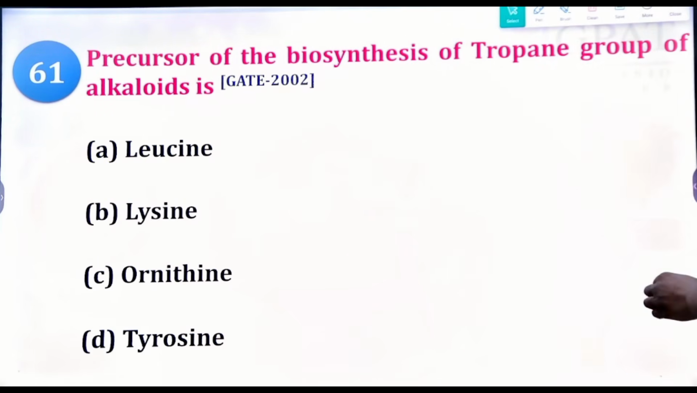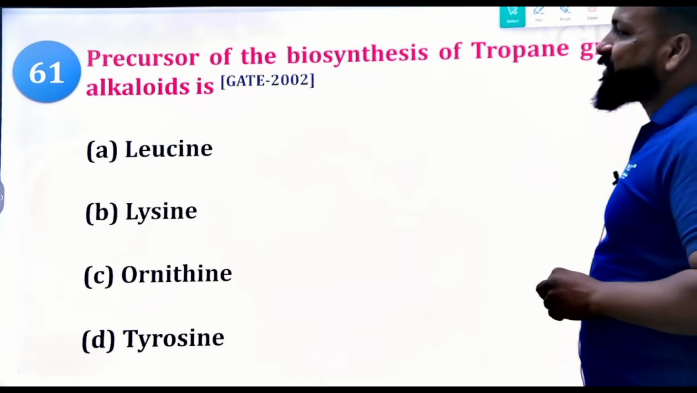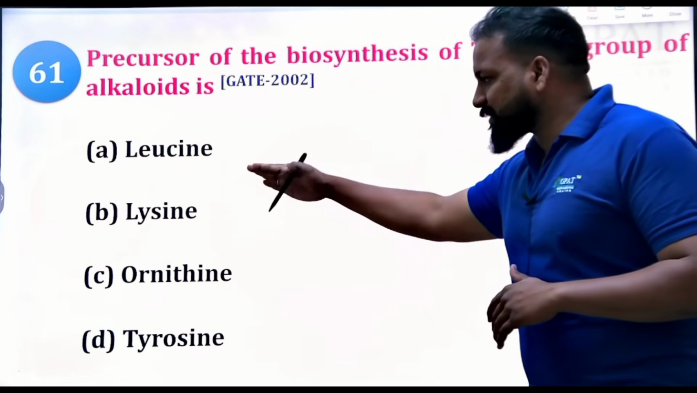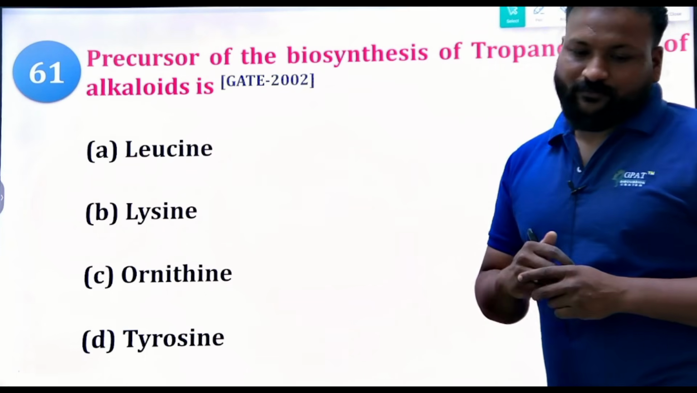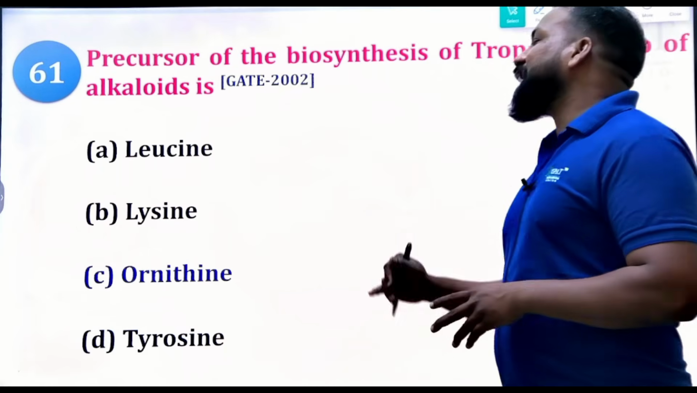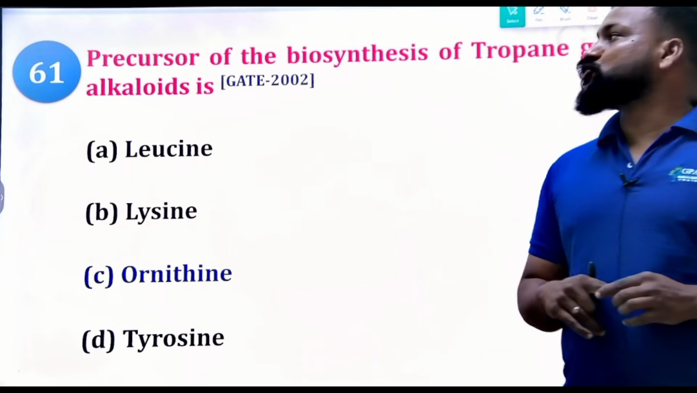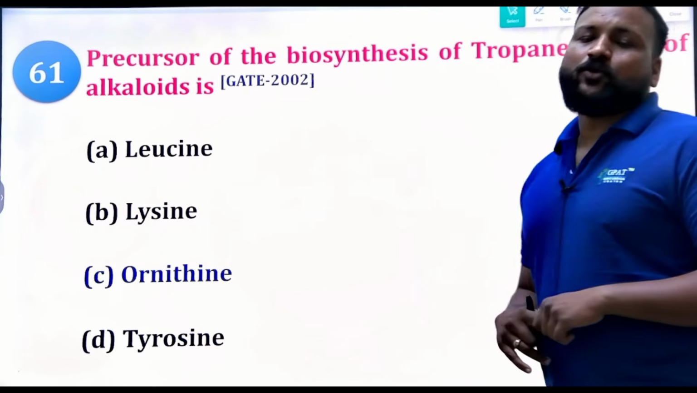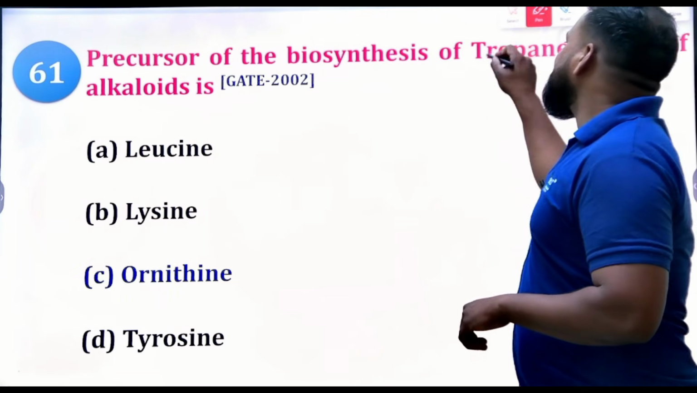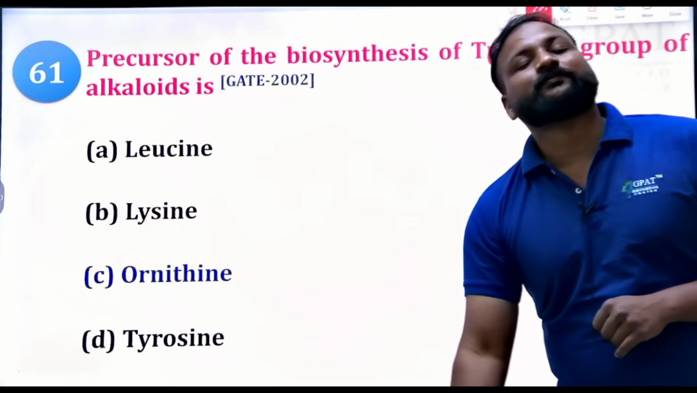Precursor of the biosynthesis of tropane group of alkaloids is leucine, lysine, ornithine, or tyrosine. What's the right answer? Undoubtedly ornithine. Atropine, tropane, O means ornithine, right? Remember like that: tropane contains O, means ornithine. Okay, yes.